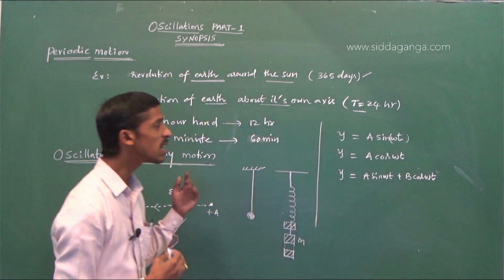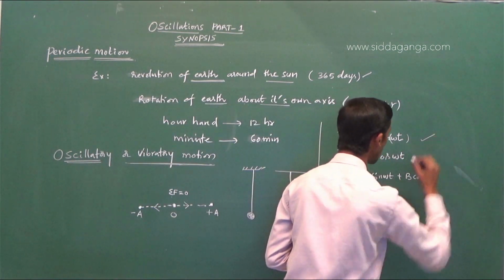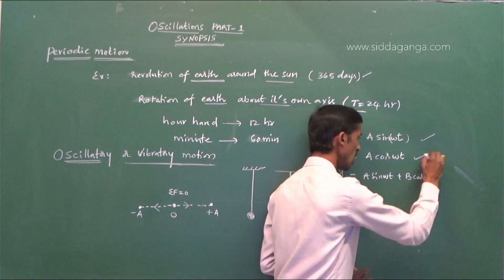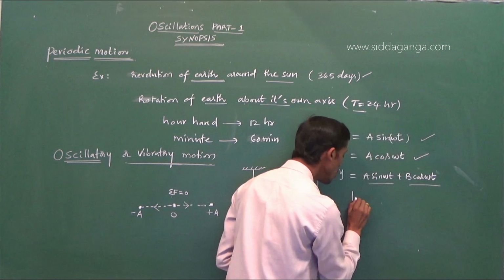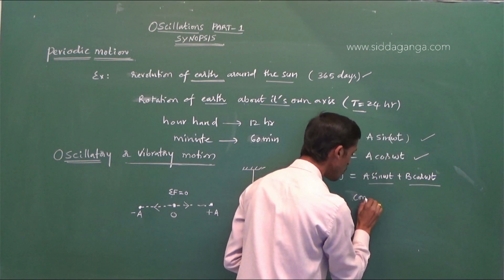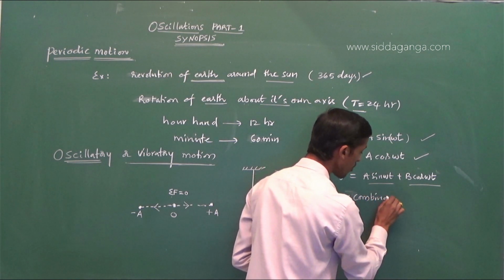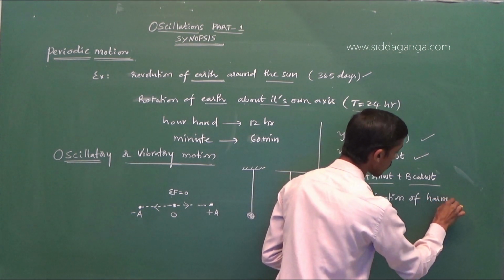So harmonic motion can be represented by these harmonic functions like sin theta, cos theta, or even a linear combination of harmonic functions.